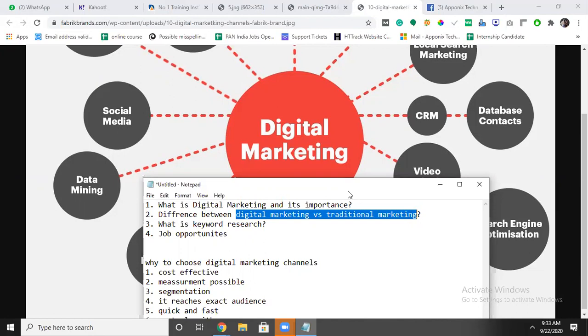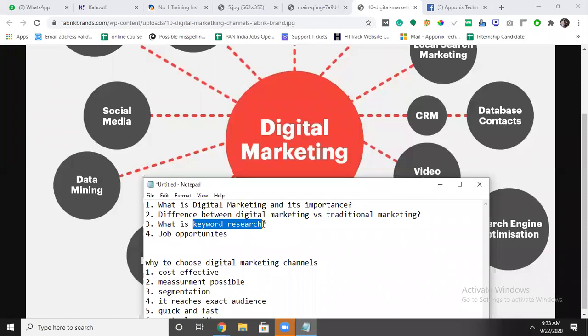Okay, the next topic I will cover is keyword research. What is keyword research? If you want to see the popularity of specific words online, and how many people are seeking information about a particular topic, how many people are searching in Google or any other search engine, then we have to do keyword research. This is one of the key aspects.